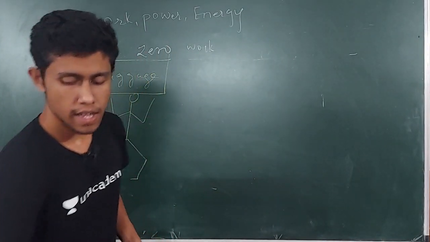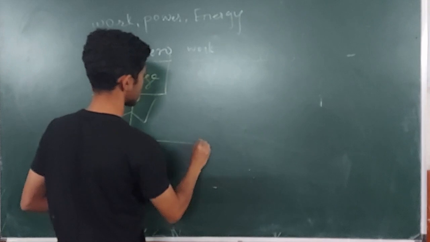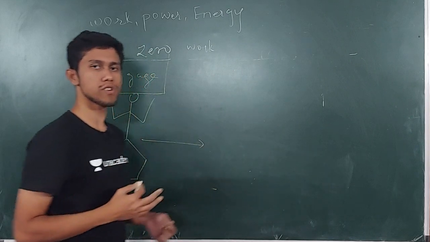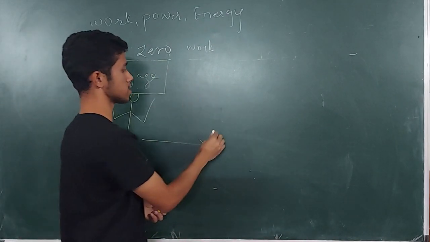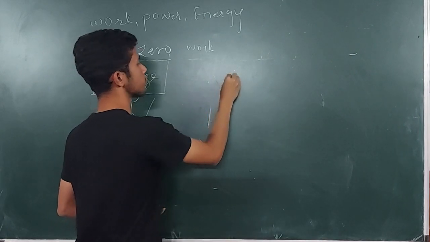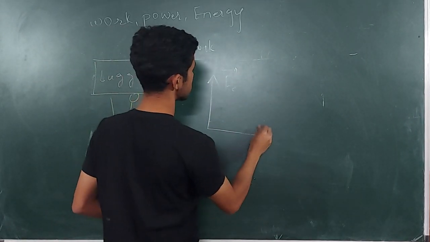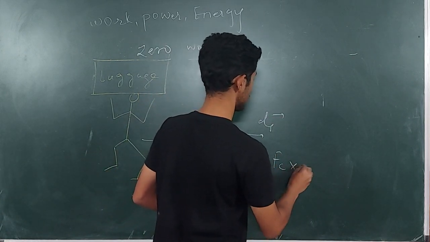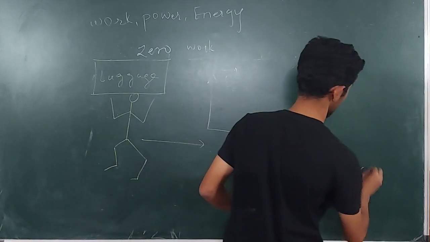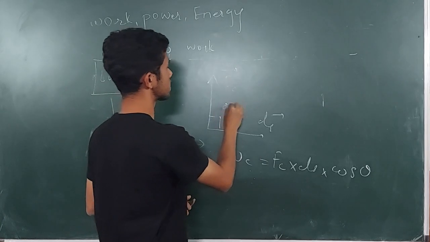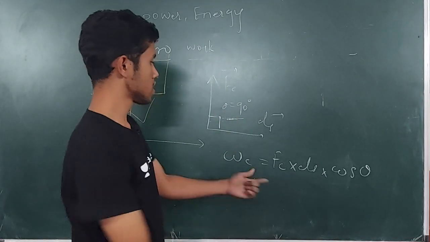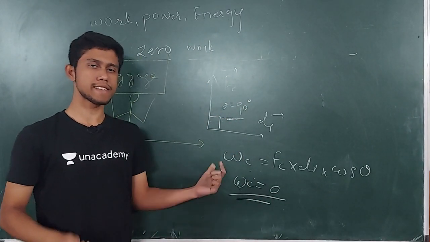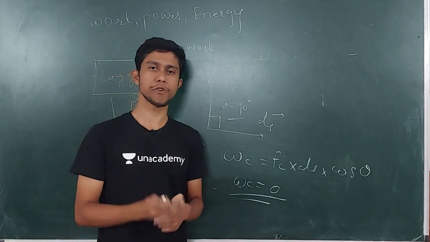And he is going in this direction. So for the luggage, tell me, the coolie is applying a force on this luggage in an upper direction. So this is the force due to coolie, okay, and the displacement is here. So work done by coolie is equals to F of coolie into displacement into cos theta. Here I can see that theta is nothing but 90 degree. So work due to coolie is 0. Understanding? So this is the example where you will see the work done by coolie is 0.